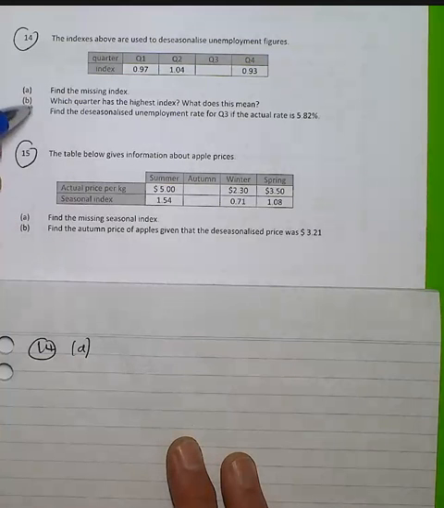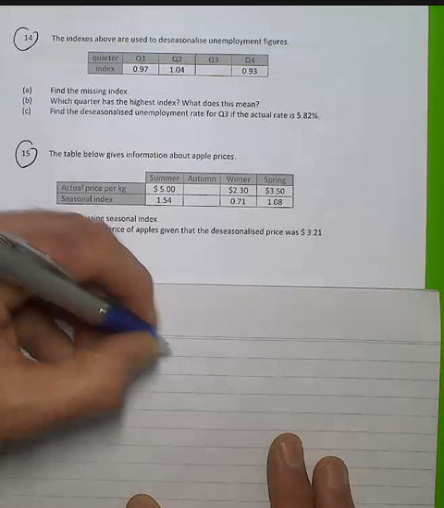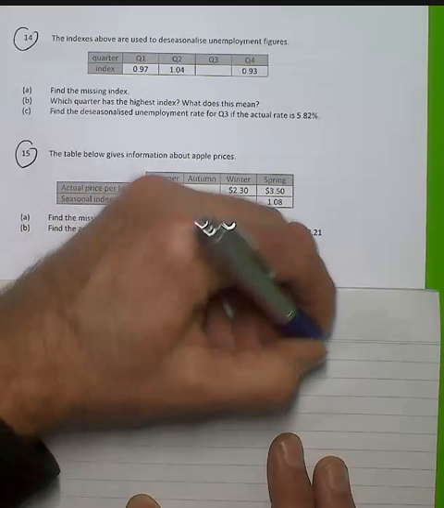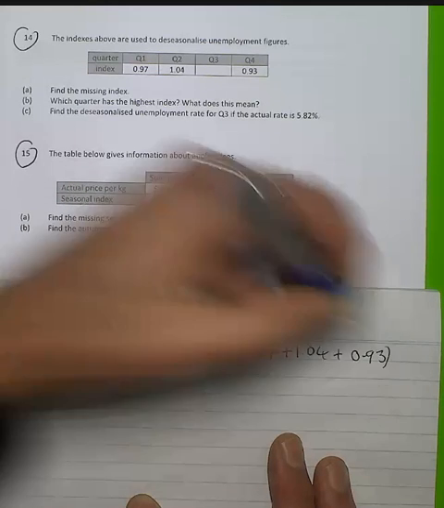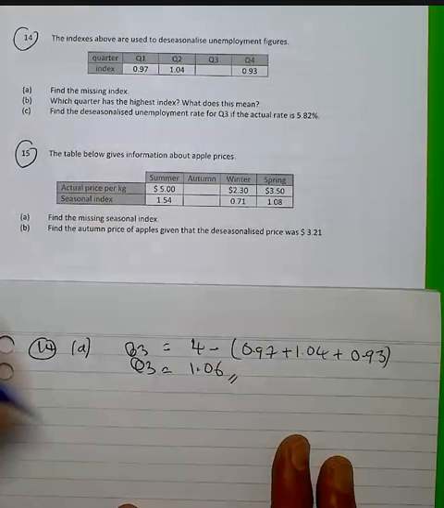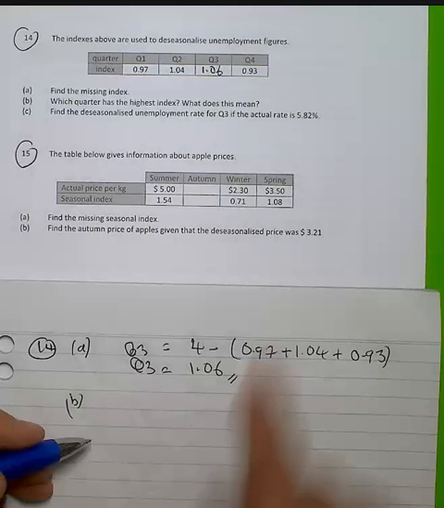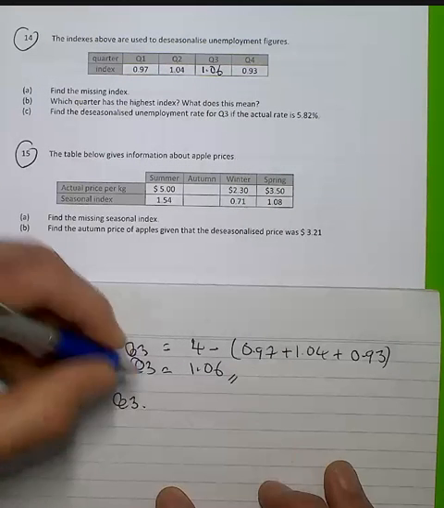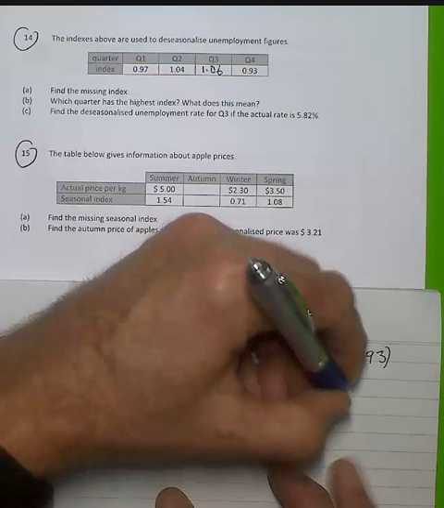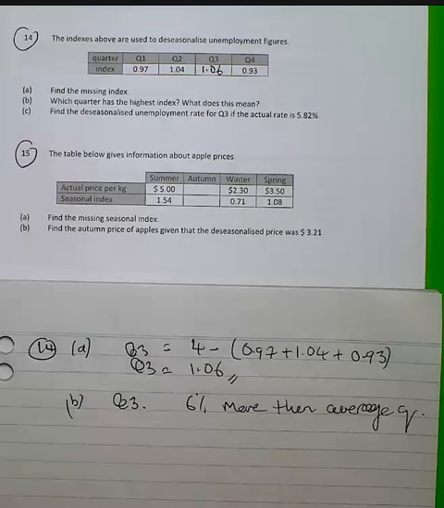Now, as there's 4 quarters, to find the missing index, the quarter 3 is going to be 4 take away the addition of the other quarters. And when we do that, 1.06. So B, I can fill that in, I suppose, 1.06. The quarter with the highest index is quarter 3, and that means 6% more than average quarter. 6% higher than the average.